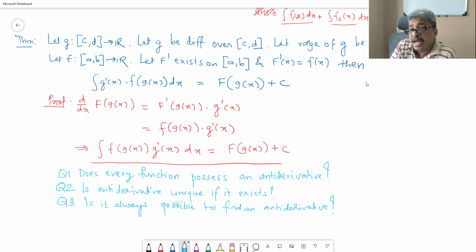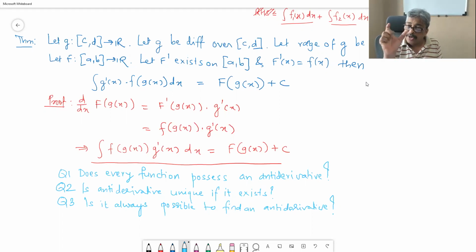But if you really want a function, I'm not interested in the area under the curve, I'm not interested in that constant. I want a function which, if I differentiate, I get the required function. That is what we typically mean by antiderivative. We will also call it an indefinite integral. Then the answer is no, you may not end up getting a simple function whose derivative is the given function for every given function. That is the key thing that you must understand in integral calculus.